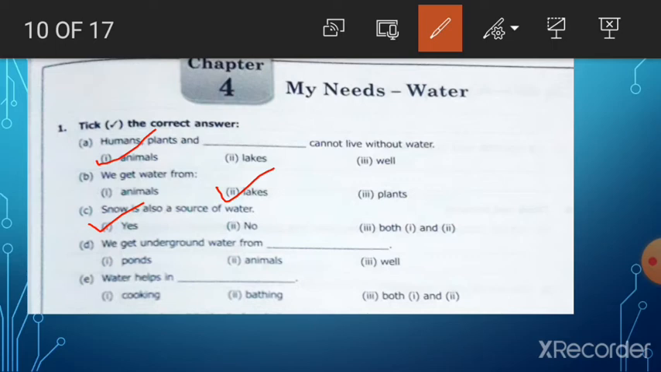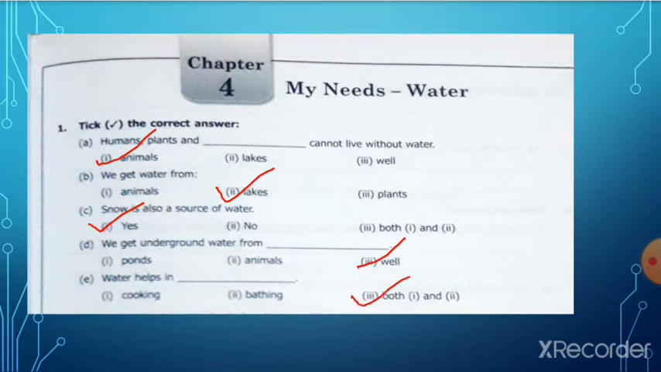We get underground water from ponds, animals, where. Okay. Water helps in cooking, bathing, both. Both. Cooking, bathing, both. Okay.